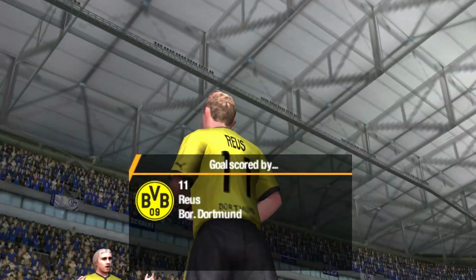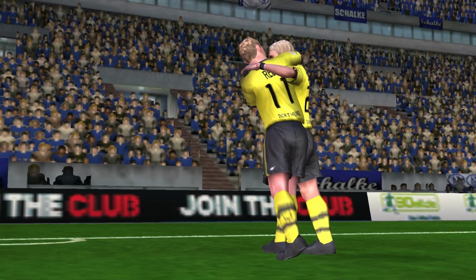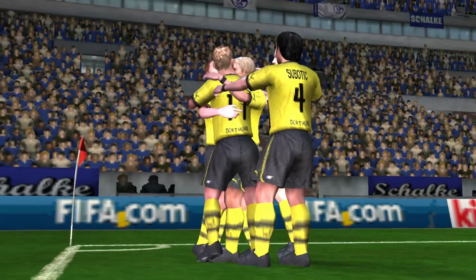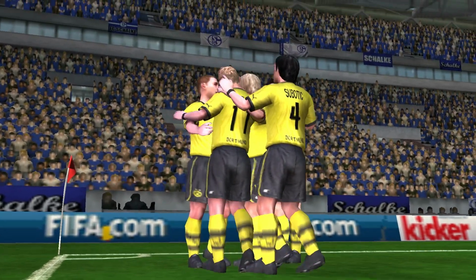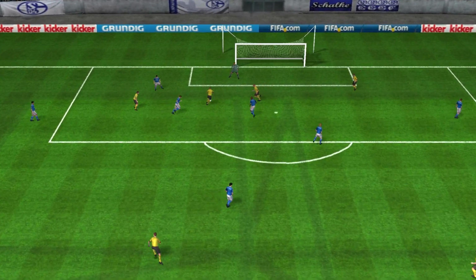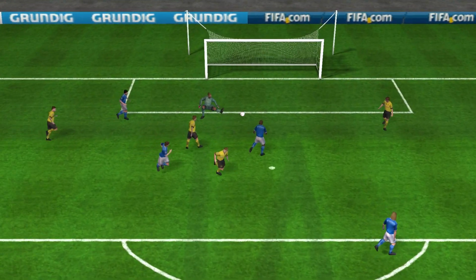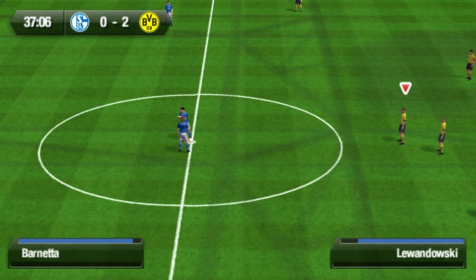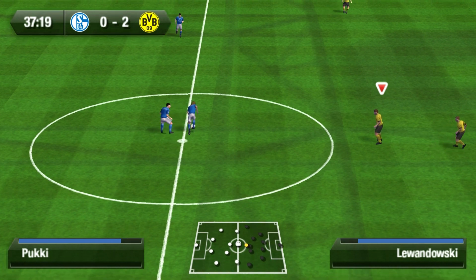Right-footed. Schalke 0. Borussia Dortmund 2. And it's the player/head coach manager Marco Reus scoring the second goal. Schalke 0. Borussia Dortmund 2. Right-footed finish into the right-hand bottom corner. Schalke 0. Borussia Dortmund 2 in the Revier Derby. Marco Reus scores the second for Borussia Dortmund.